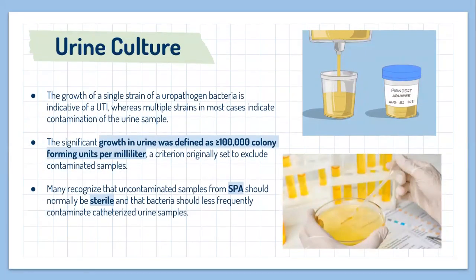As for urine culture, the growth of a single strain of a uropathogenic bacterium is indicative of urinary tract infection. Multiple strains in most cases indicate contamination of the urine sample. Significant growth in urine was defined as more than 100 colony-forming units per milliliter, and this creates a criterion to exclude contaminated samples. Samples from suprapubic aspiration should normally be sterile, and bacteria should less frequently contaminate catheter samples.